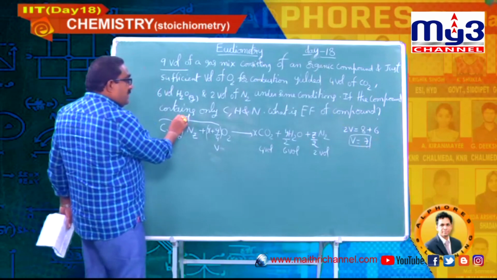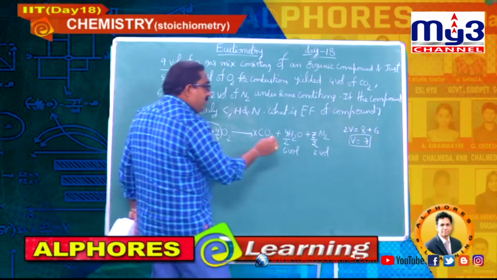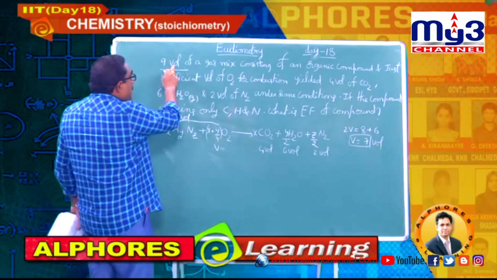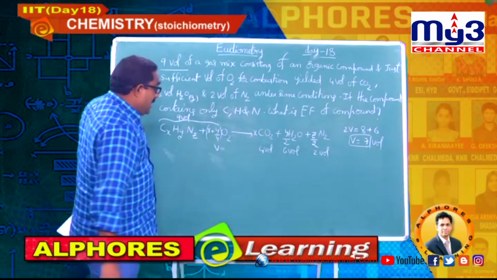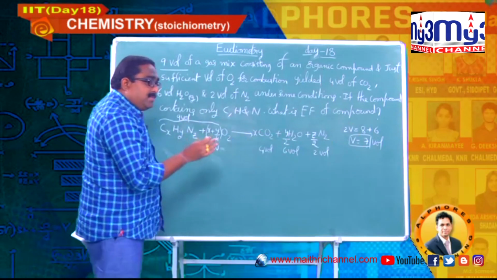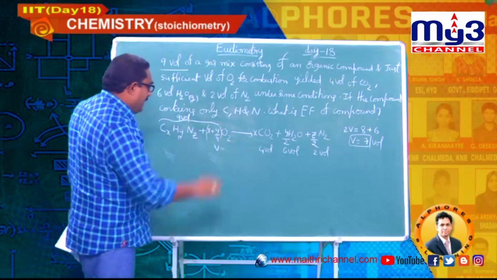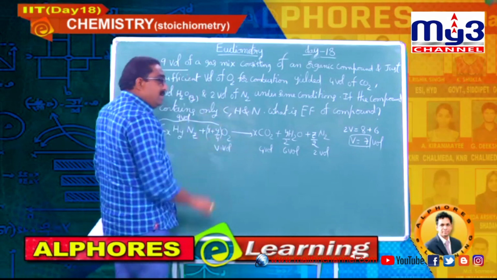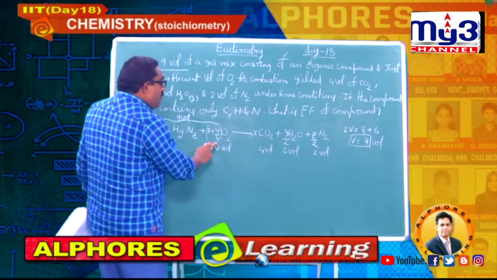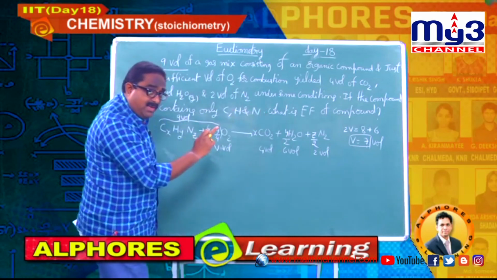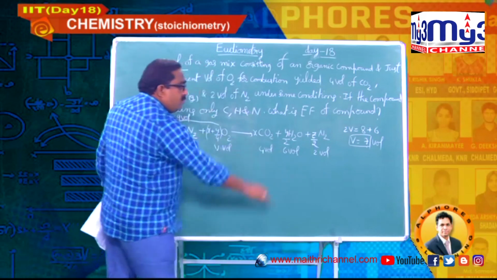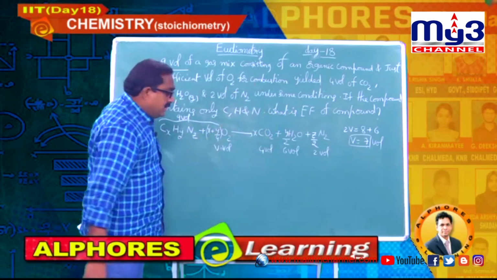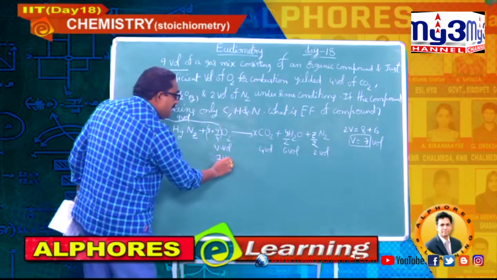So V is equal to 7. Out of this 9 volumes, the volume of oxygen is 7 volumes. Out of 9, 7 volumes for oxygen I got. I have just used the concept that moles ratio is equal to volumes ratio. I have taken this as V volumes. This gives 4 volumes, 6 volumes. V into 2, 2V. Observe it, very important. 4 into 2, 8. 6 into 1, 6. So total V is equal to 7 volumes I got.